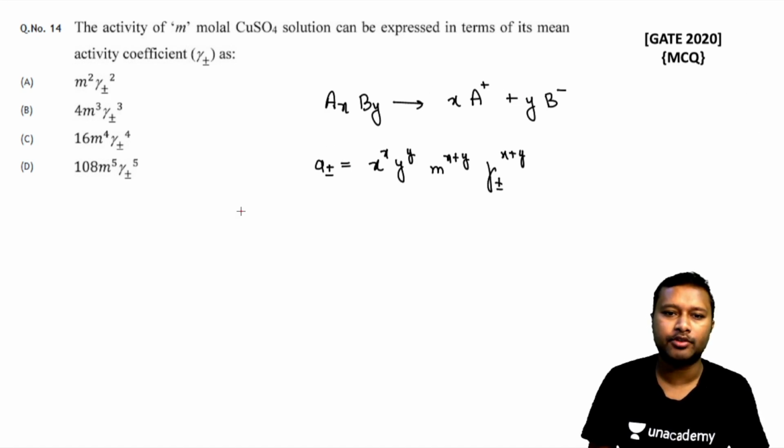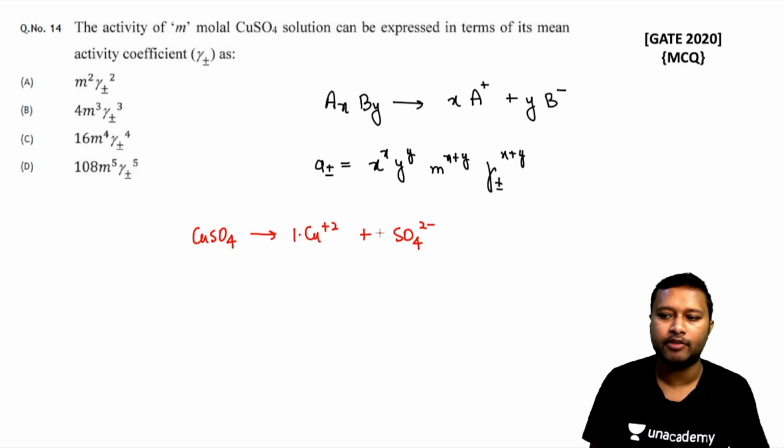Now in the given question, if I split this up, copper sulfate is going to split up into copper 2+ and sulfate SO4 2-, right? This is how it is going to break, and the value of x and y over here is going to be 1 and 1. All right, so this is what I am going to get.